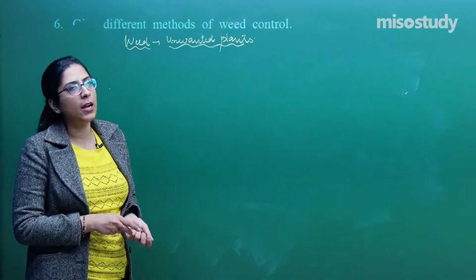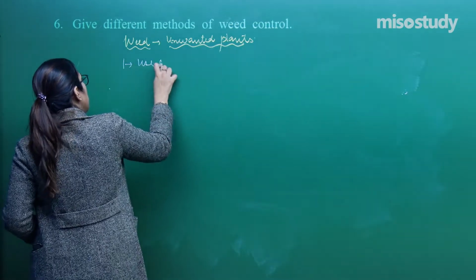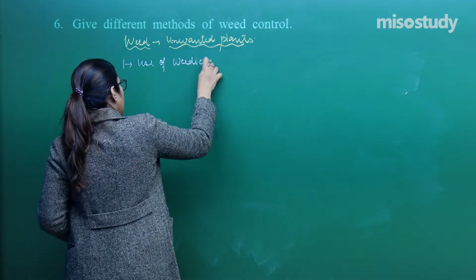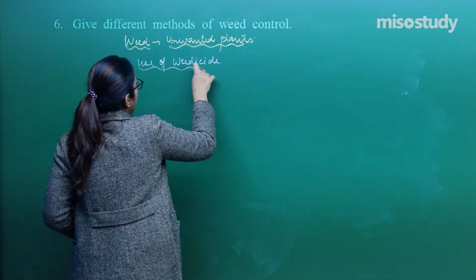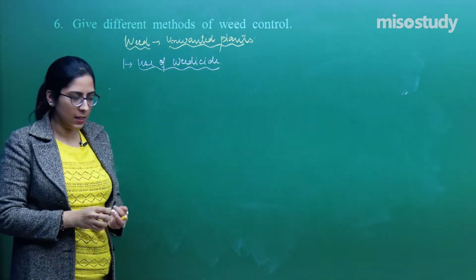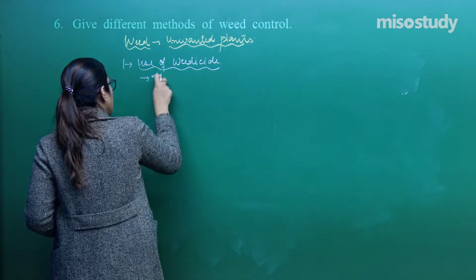Now, how can we do that? For that we will be discussing certain points. The first is the use of weedicide. As the name indicates, weedicide: weed means weeds, cide means to kill. So it kills the weeds.